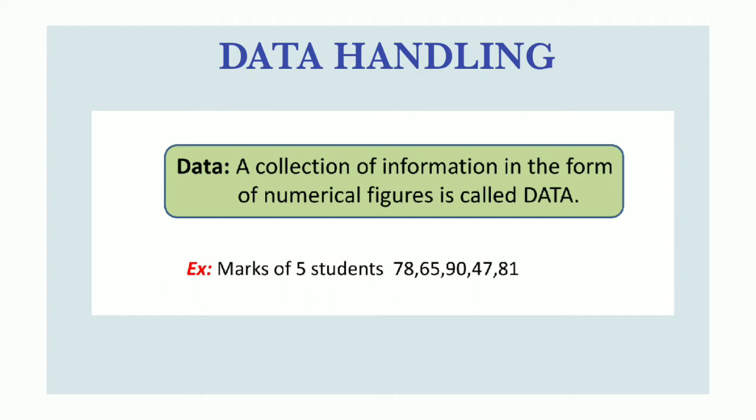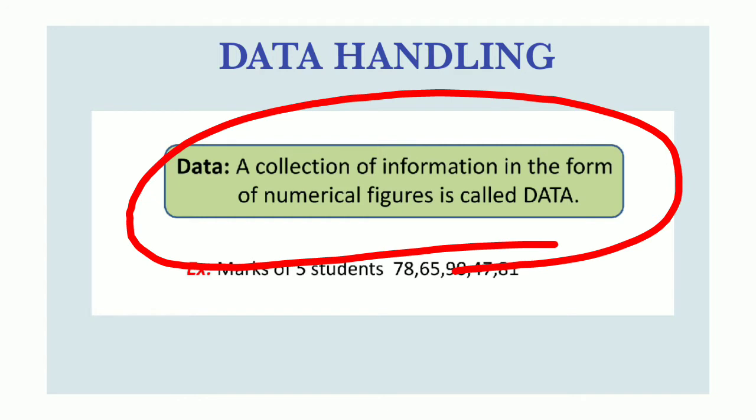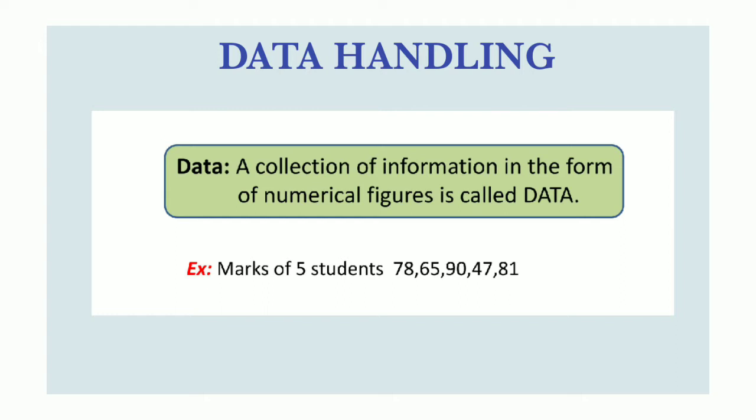Okay, so information collected by using numbers is called data. That means a collection of information in the form of numerical figures is called data. Example, marks of 5 students: 78, 65, 90, 47, and 81. This is information, and this is also data.